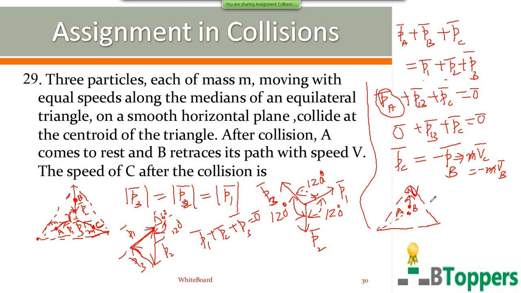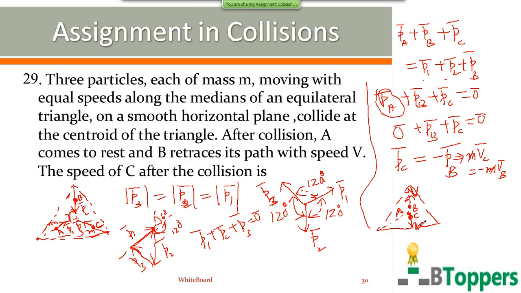Retraces means moves along the same path in opposite direction. So the velocity of C is opposite to B in direction but equal in magnitude. So that means after collision, C moves opposite to B, with the same magnitude of momentum and the same speed as B.